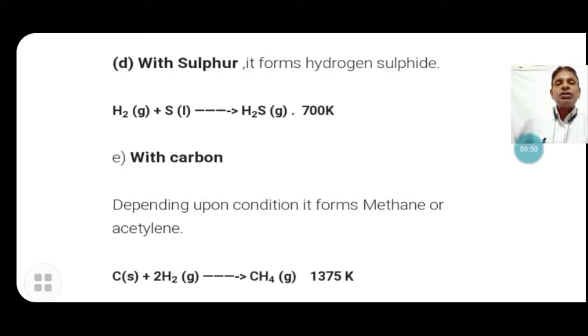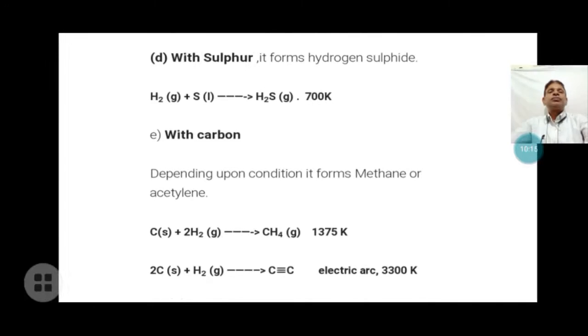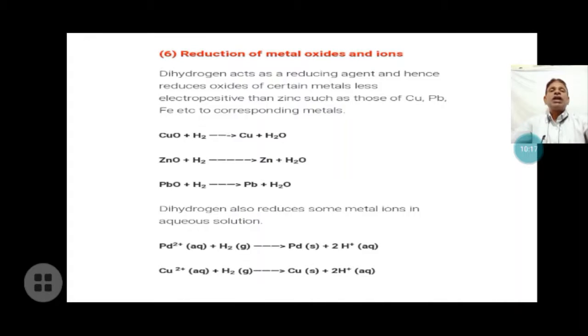With carbon, depending on the conditions, it forms methane or acetylene. Carbon plus hydrogen forms methane, that is natural gas, and here the temperature is 1375 Kelvin. In this way, we can see how hydrogen reacts with sulfur, carbon, halogens and oxygen. These are the chemical properties of hydrogen. Next slide is given here.